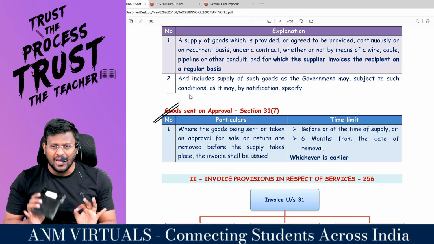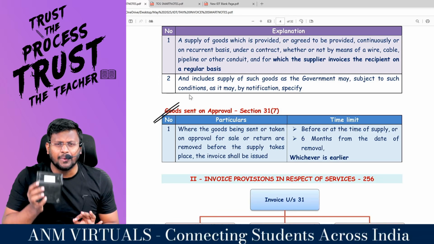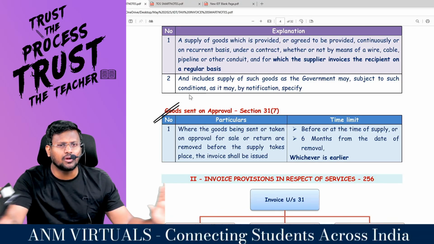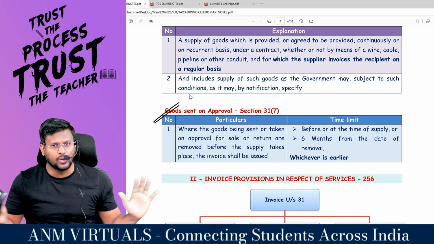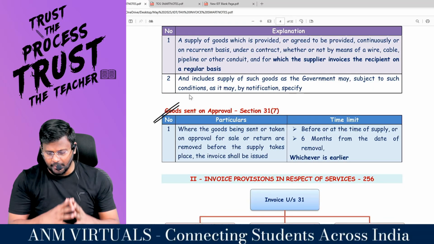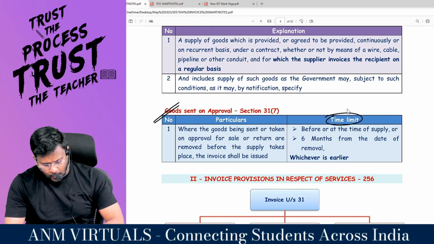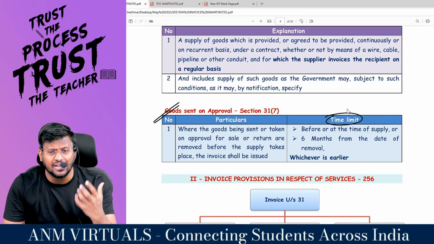That means when I am sending the goods to you, even though this is a situation of supply involving movement of goods, I will not raise the invoice. I should not raise the invoice, because till you accept it, it has not become a supply. Are you all with me? That's why they are saying the time limit for raising the invoice for goods sent on approval is before or at the time of supply.